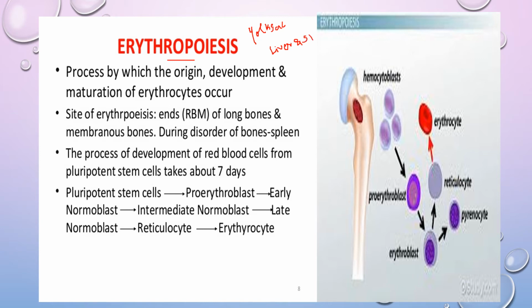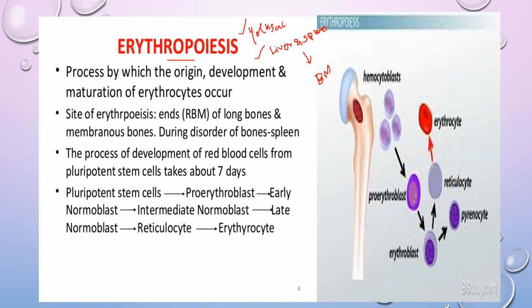So these are the three sites where the production of RBC occurs in the body. During the embryonic stage, the yolk sac is responsible for erythropoiesis, and later on the liver and spleen. Finally, after birth, throughout life, it is the bone marrow which helps in production of the blood cell, that is RBC.